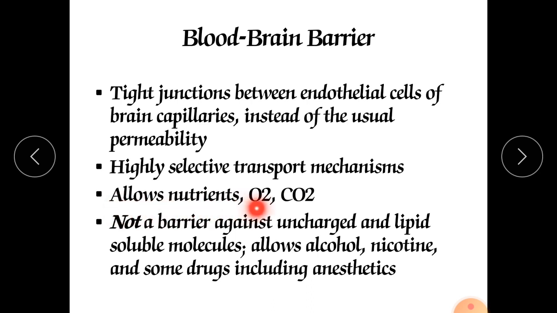It allows nutrients, oxygen, and CO2; it is not a barrier against uncharged and lipid-soluble molecules. It allows alcohol, nicotine, and some drugs including anesthetics and the various drugs acting on our brain, for example narcotics and psychotropic drugs like heroin, codeine, morphine, ketamine, LSD, or theophylline, or caffeine, tea. These are the drugs which can cross our blood-brain barrier and show their effects on our brain.